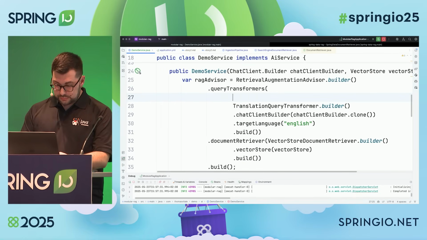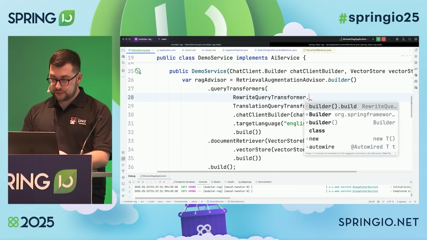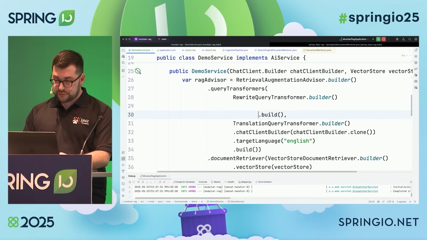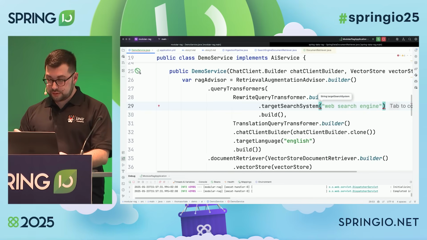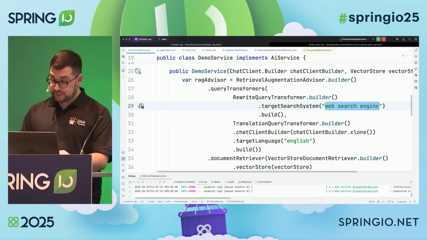component called rewrite query transformer. So I can chain these different transformers here. And the goal of this rewrite query transformer is to make sure that my question is tailored for a web search engine from the previous example, or in this case, a vector store.